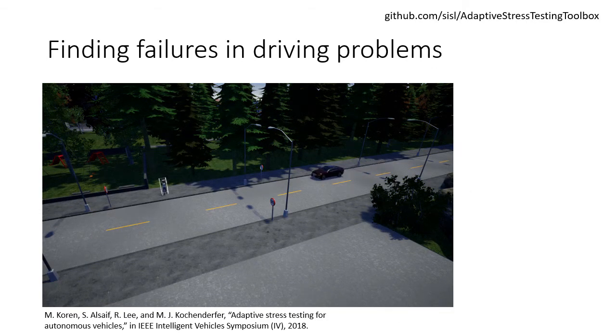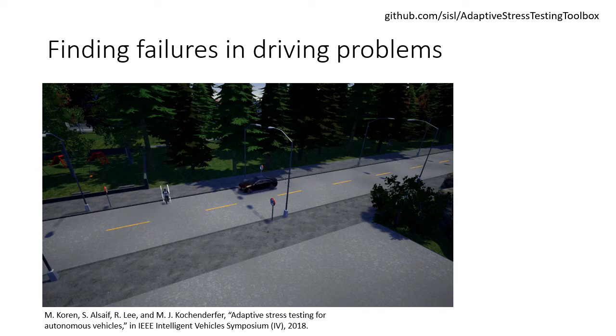With the success of the application of adaptive stress testing to collision avoidance, my students were very interested in seeing how it would apply to the automotive setting. What you can see here is a simulation in the Carla simulator. It's an open source simulator. We're simulating a controller on the car that is fed by a perceptual system. You can see the bounding box around the pedestrian here.